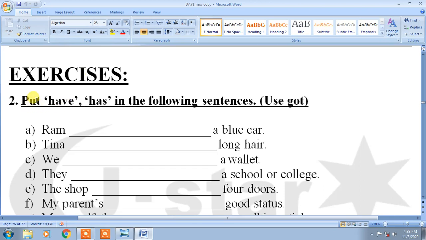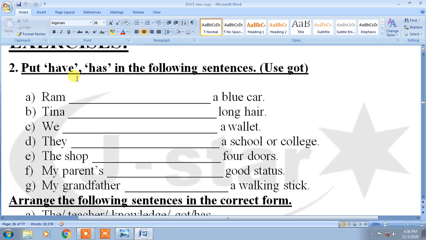Exercise. Put have or has in the following sentences. Use got. Have is used for plural: I, we, you, they. Has is used for third person: he, she, it. We shall use this verb in the fill in the blanks here. Ram has got a blue car. Tina has got long hair. We have got a wallet.